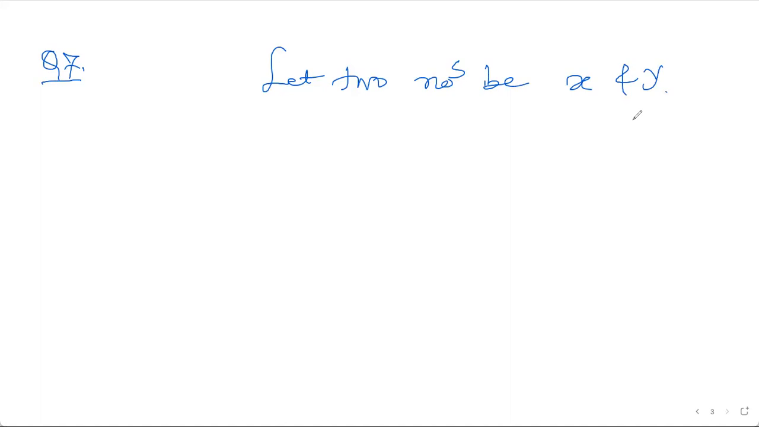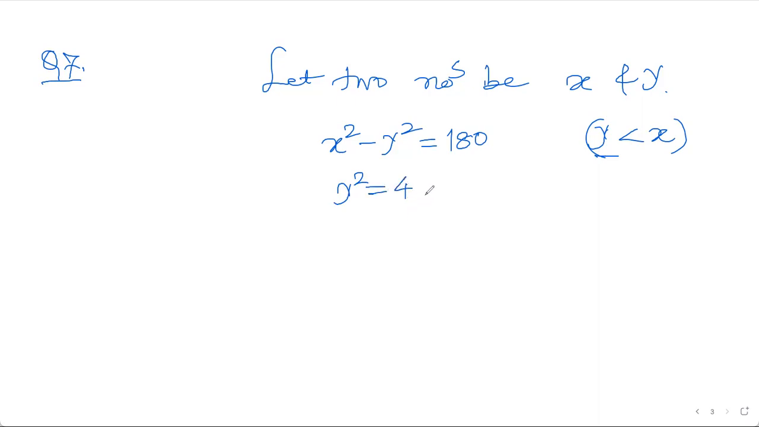And I suppose y to be smaller than x. Consider it like this. Why I'm considering this, I'll let you know. So they say the difference of squares of two numbers is 180, and the square of the smaller number, as I suppose y to be smaller, is 4 times the larger number, and the larger is x here. So these are the two conditions.